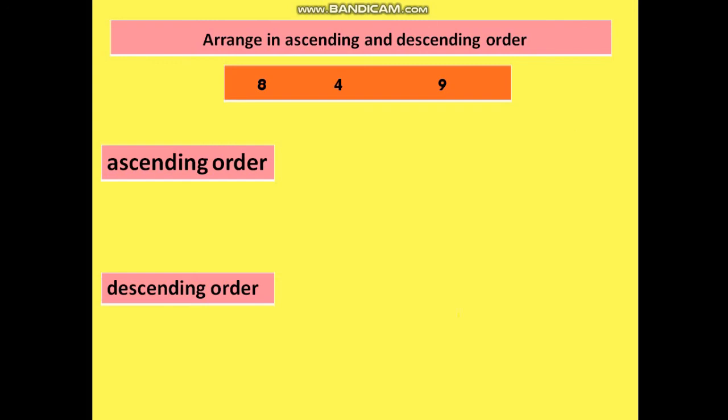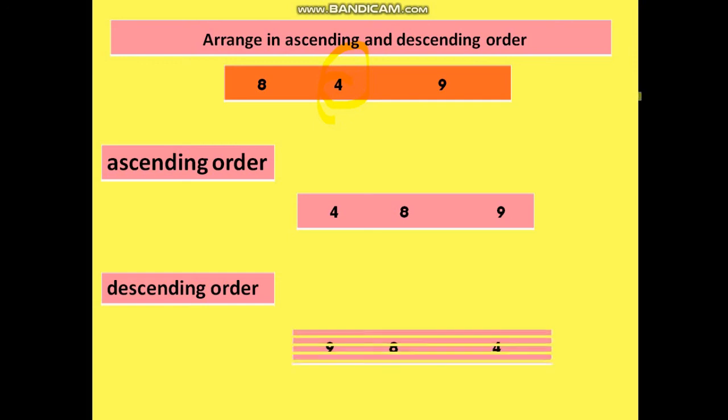Now, ascending order, which is the smallest number? The smallest number is 4. So, we are going to take 4 first, then 8 and then 9. This we know, that 8 comes before 9. And when we have to arrange them in descending order, we have 9, 8 and 4. Hope you have understood this well and revise this with me.